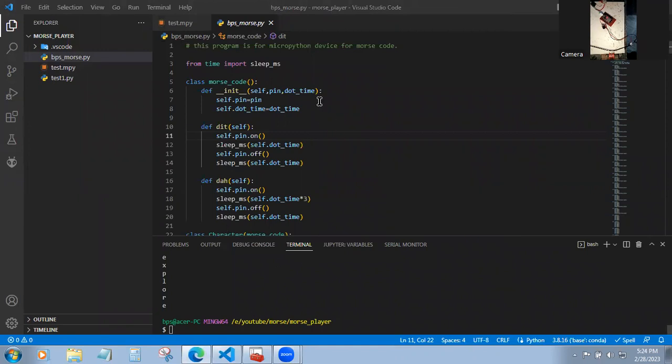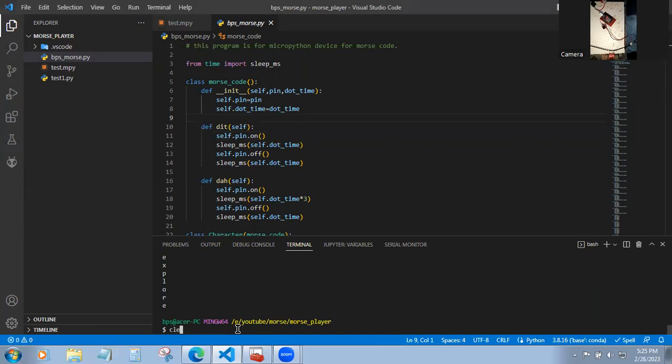So all you have to do is upload this file to your MicroPython device, where I'm using an ESP32 here. You can use an ESP32 or a Pico or whatever device you have, or maybe the PyBoard. Before that, you have to check whether the file is uploaded or not. If you are using Thonny, then you can see it in the file menus on the side. But here I'm using my VS Code.